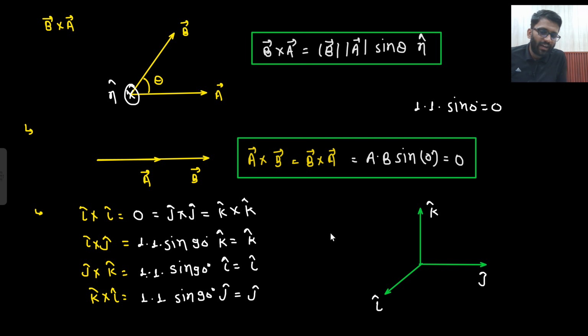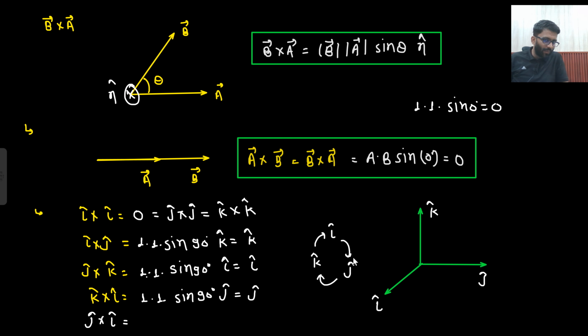Okay, so you can write in a circular manner i cap, j cap, k cap. So i cap cross j cap is k cap, j cap cross k cap is i cap, k cap cross i cap is j cap. Now let me know one thing, what will be your j cap cross i cap?